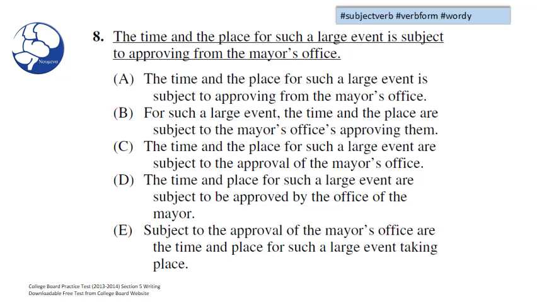Let's take a look at the question again and see if you can remember all the grammar concepts and errors that we identified in our previous slide. You ready? The time and place for such a large event is subject to approving from the mayor's office. We have a subject-verb error in A, we can eliminate A. We have a verb form idiom error in D, we can eliminate D. We can eliminate E on the basis of wordiness. We can eliminate B because we have the wrong verb form in B. So our answer should be C.